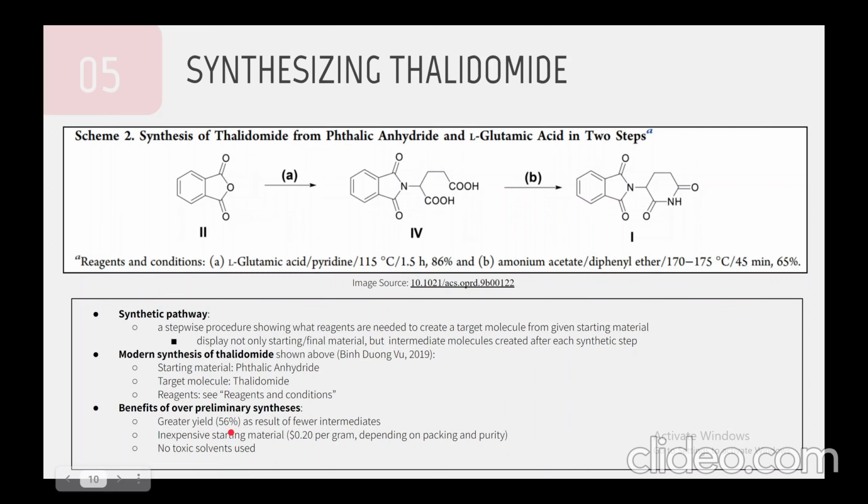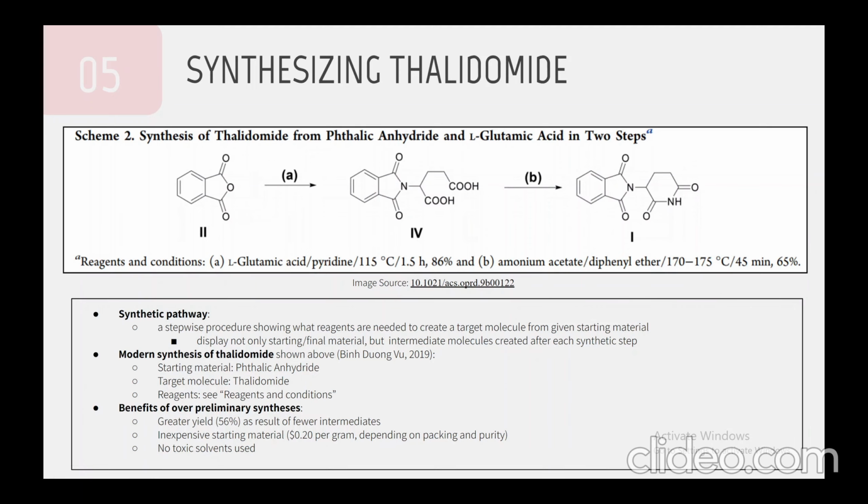Now, in addition to this relatively high yield, this synthesis starts with phthalic anhydride, which is relatively inexpensive, about 20 cents per gram, depending on the supplier, the packing, its purity, and some other factors. Now, on top of that, we also have the fact that this synthesis doesn't use many solvents.